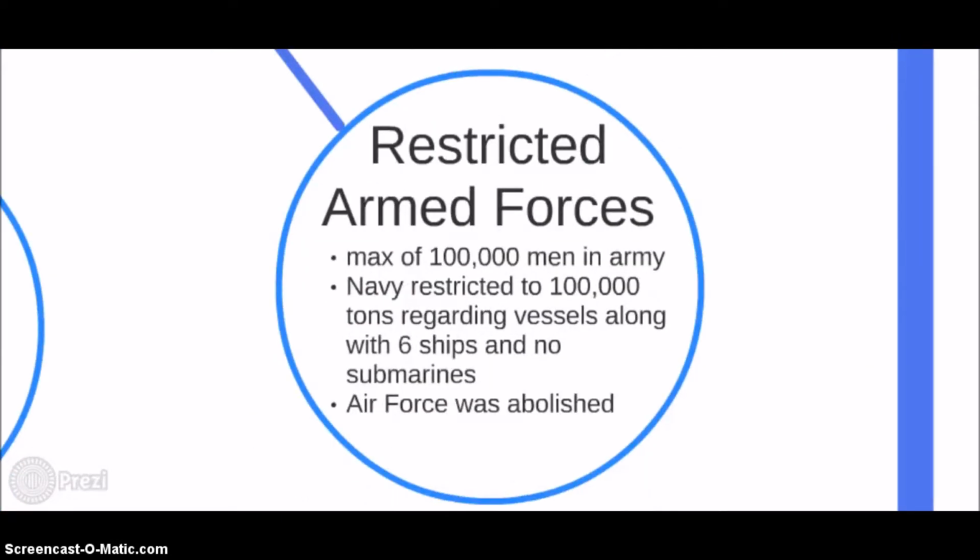Germany's army could now only have 100,000 men. Its navy was also restricted to only 100,000 tons regarding vessels, along with only 6 ships and no submarines, and their air force was abolished.